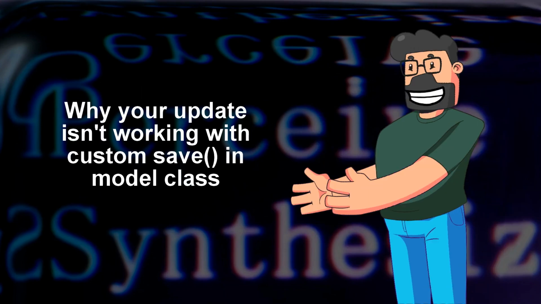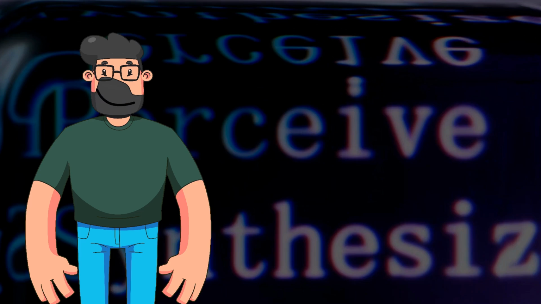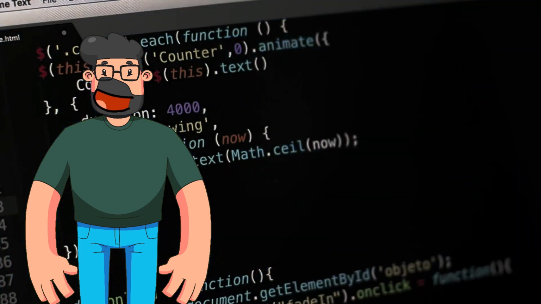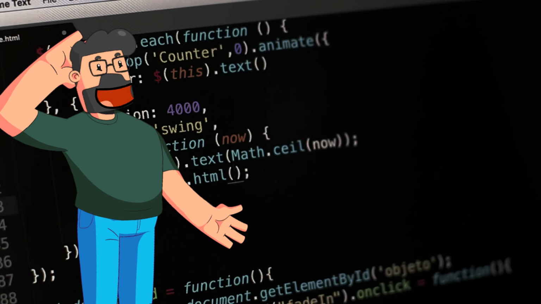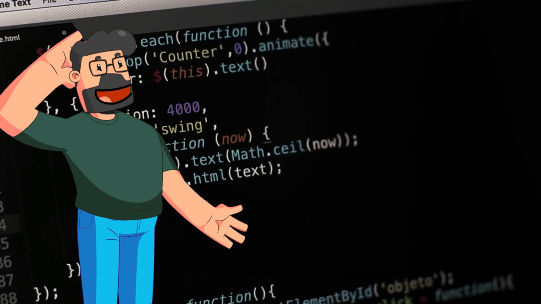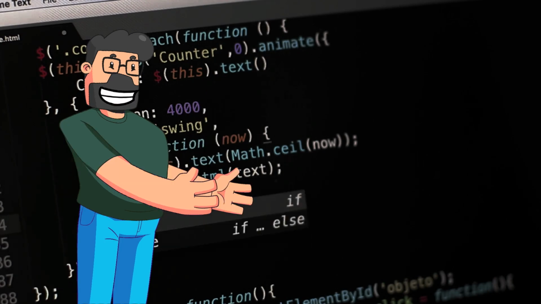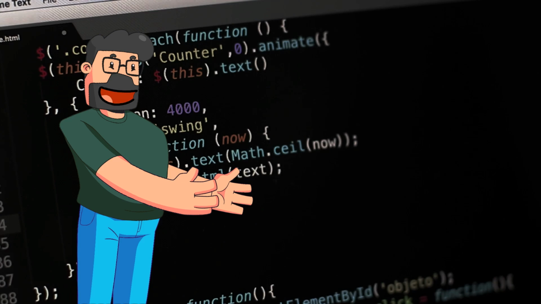So, let's talk about a common problem that you may encounter while working with Django models. The problem arises when trying to update an existing record in your database. You may have noticed an integrity error with a message saying that the unique constraint failed for the ID field of your model. This can be frustrating, especially when creating new records works perfectly fine.